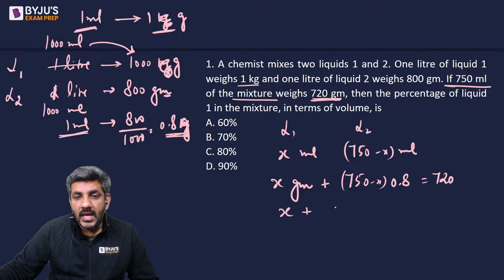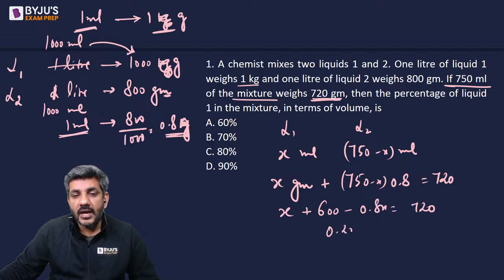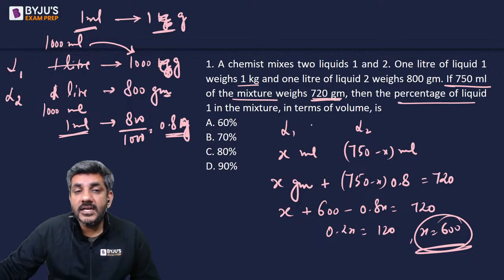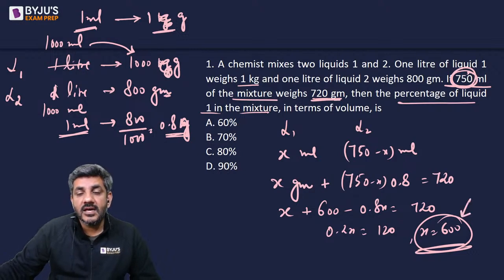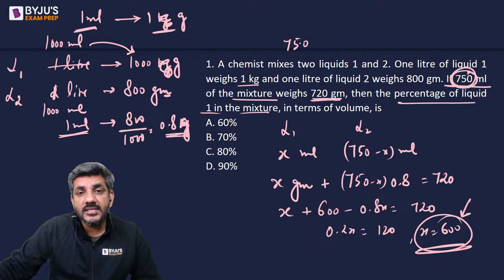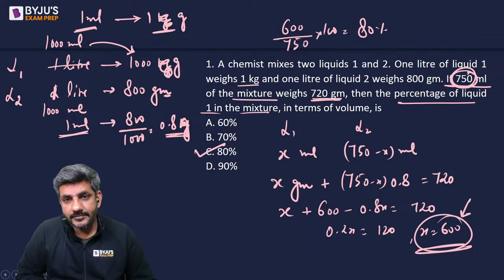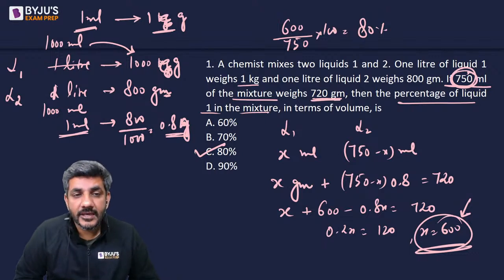So let's solve it. x plus 0.8 into 750 is 600, minus 0.8x, is equal to 720. From here, I get 0.2x is equal to 120, or x is equal to 600. And that's what the question is asking: the percentage of liquid 1 in the mixture. The mixture is 750 ml, and liquid 1 is 600. So 600 out of 750 is what percentage? This is equal to 80%. So yes, option C is the right answer. The percentage of liquid 1 in the mixture is 80%.